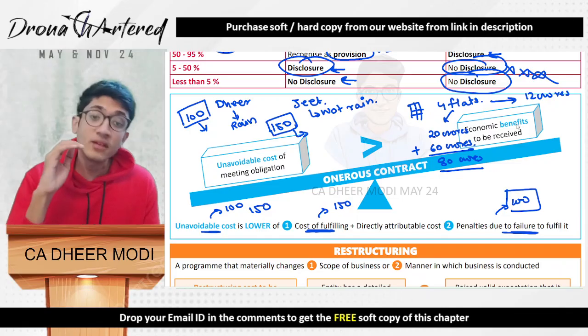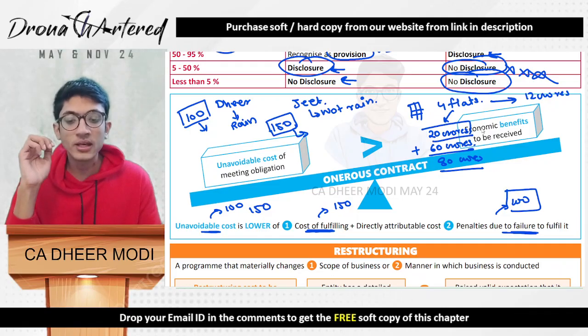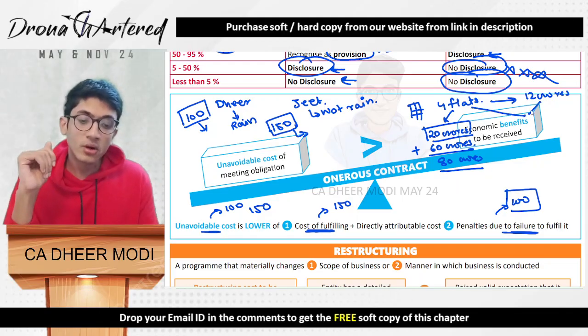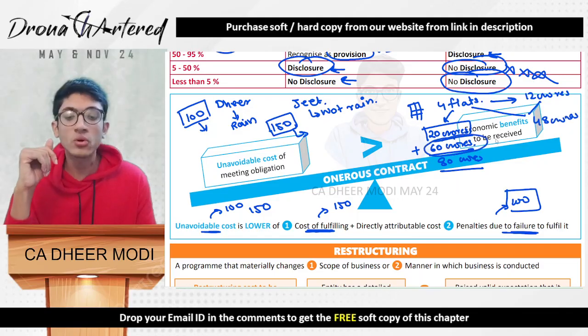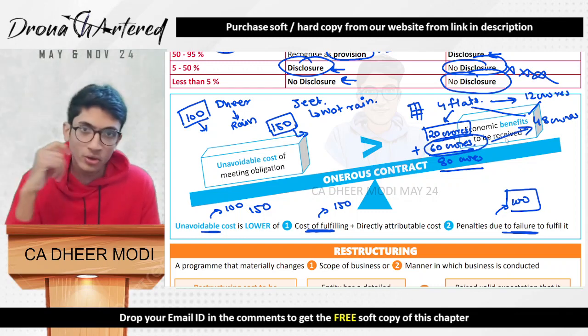That means even if I make the entire building today, leave aside the 20 crores I have already put, even after fulfilling this contract, how much will I get? I will only get 48 crores out of this. And how much do I have to spend? I have to spend 60 crores more to earn only 48 crores. Why will I be doing this contract? I will not be doing this contract.